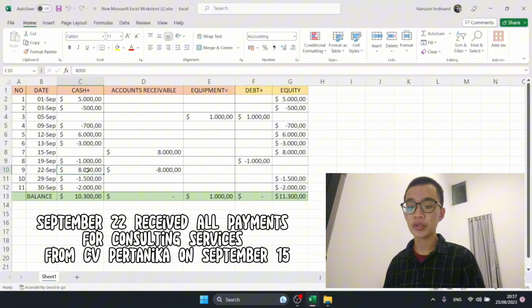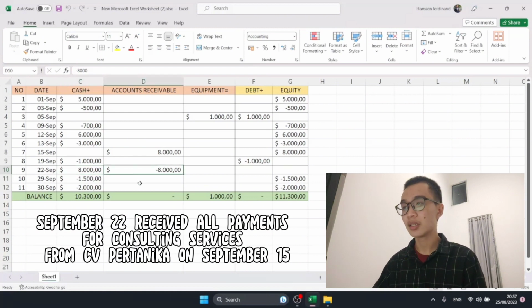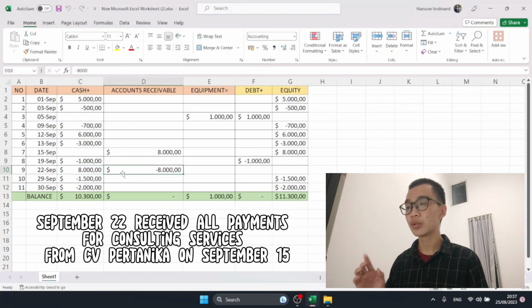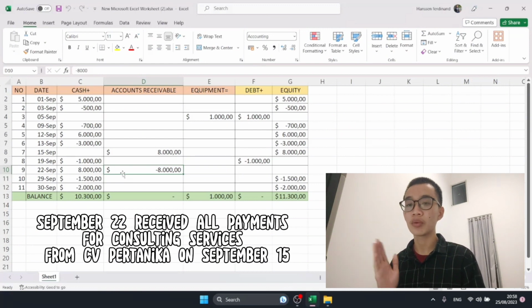And then on September 22, finally CV Pertanika paid us $8,000. So that means our cash is increased $8,000, and then we must decrease the account receivable. Oke, kita harus menghilangkan piutangnya karena sudah tidak ada lagi orang yang mengutang dengan kita. CV Pertanika sudah membayar piutang mereka ya. Sudah membayar utang mereka. CV Pertanika has already paid their debt with us.